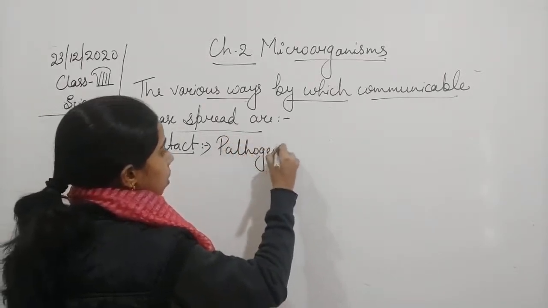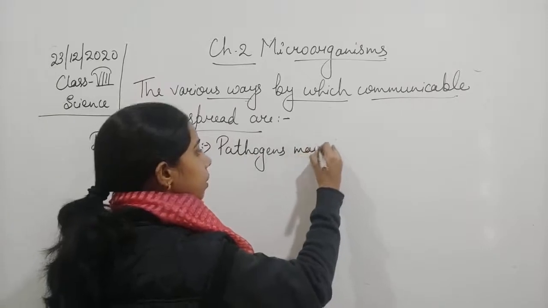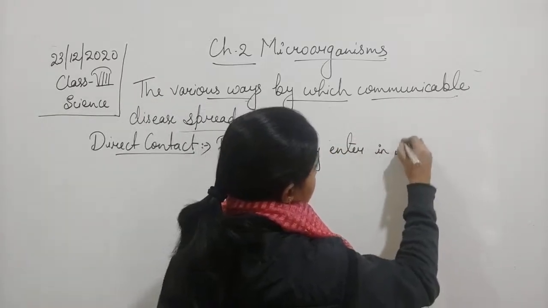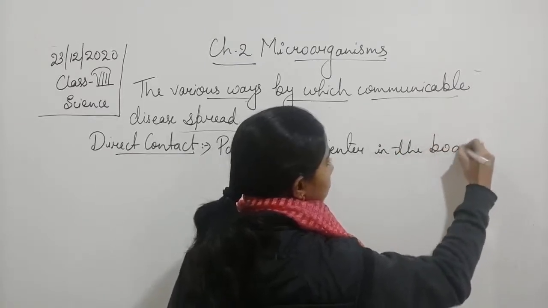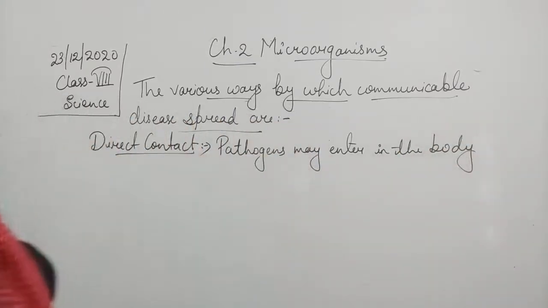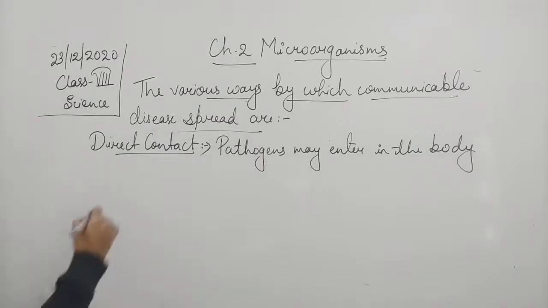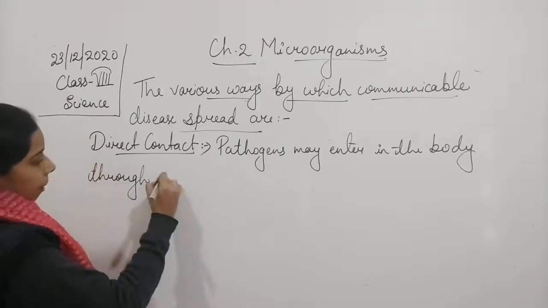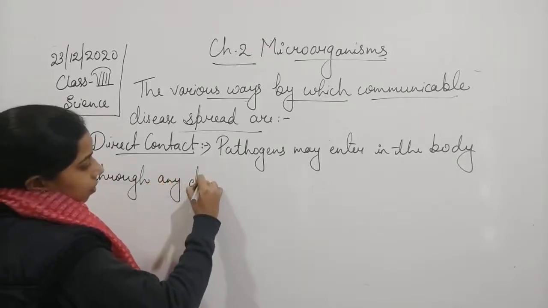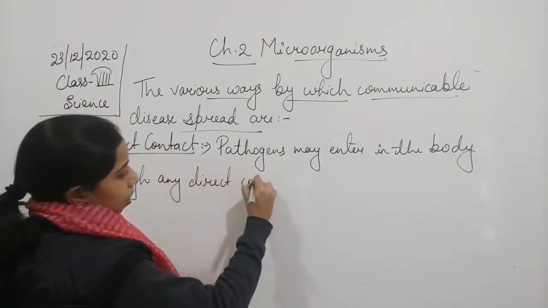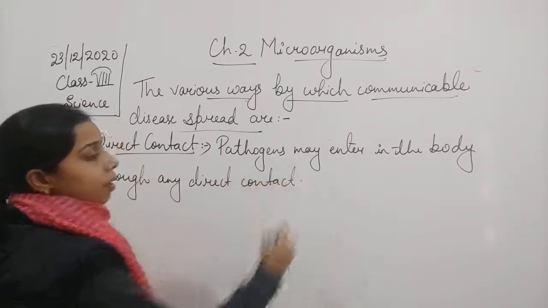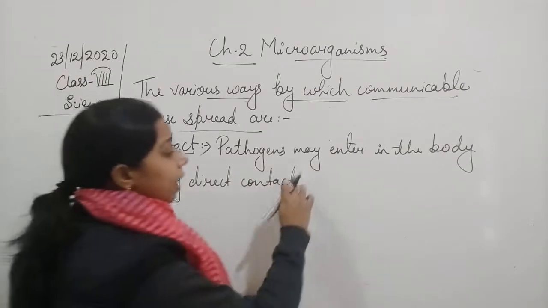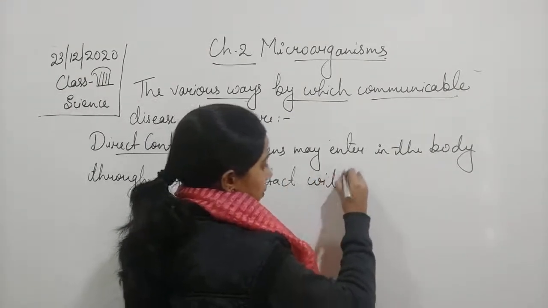So we can write: pathogens may enter the body through any direct contact with an infected person.